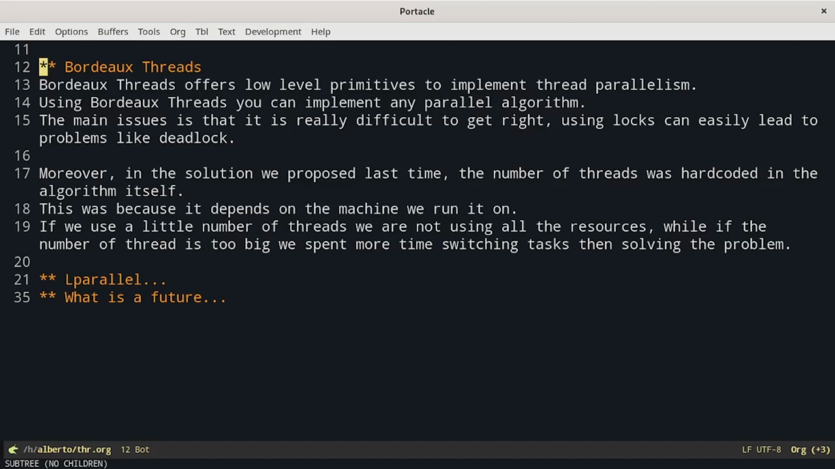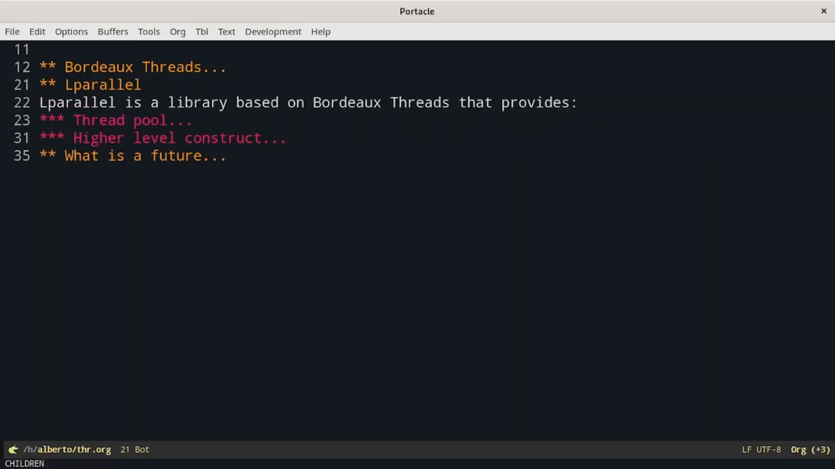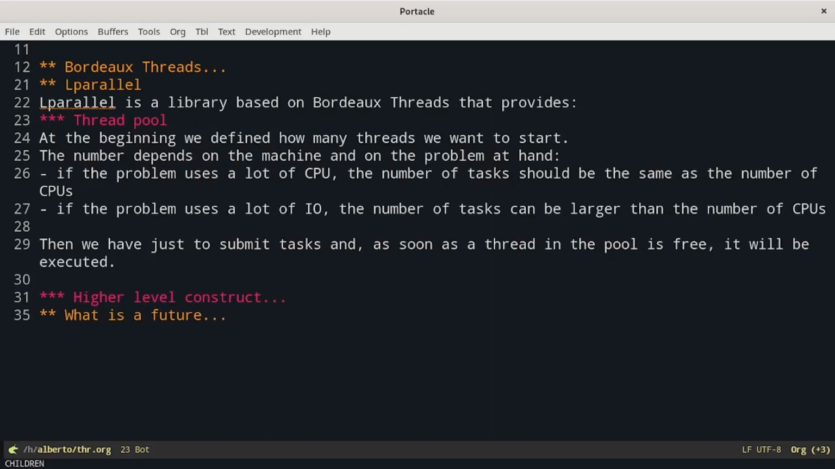If we use a small number of threads, we are not using all the resources available, while if the number of threads is too big, we spend more time switching tasks than solving the problem. Lparallel is a library based on Bordeaux threads that provides, first of all, a thread pool. At the beginning, we define how many threads we want to start. The number depends on the machine and on the problem at hand.